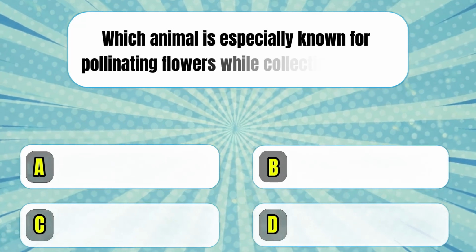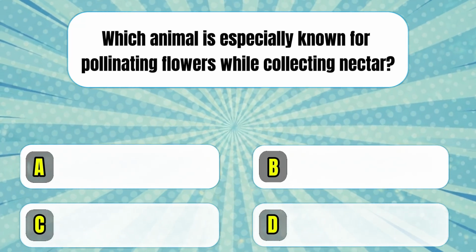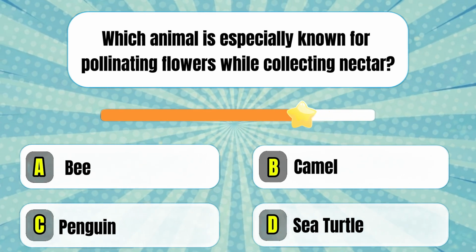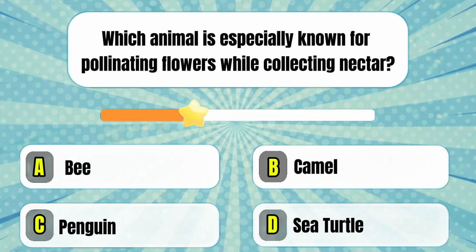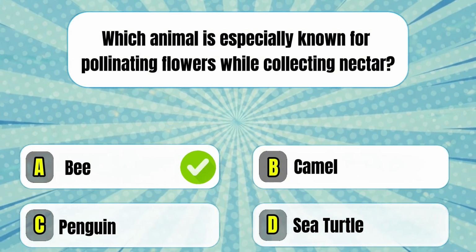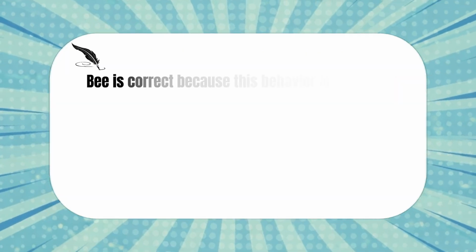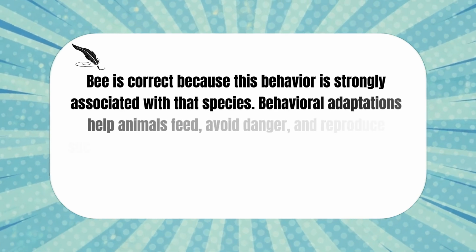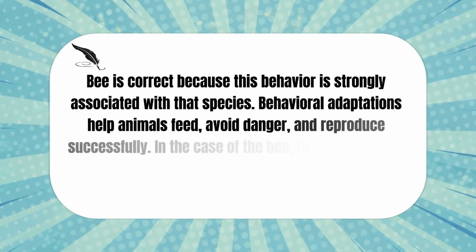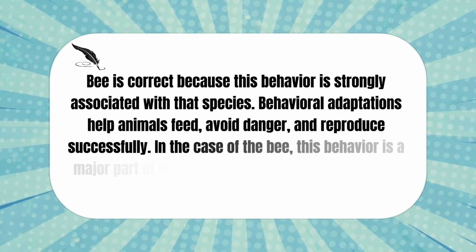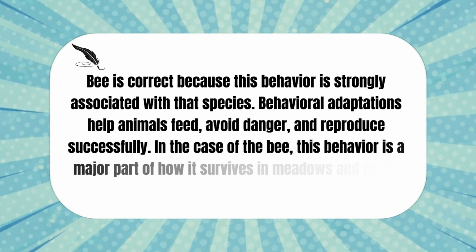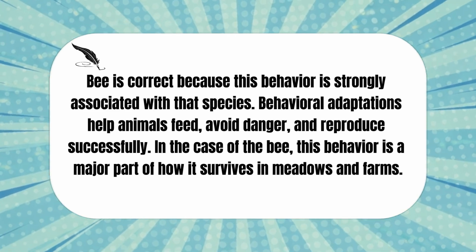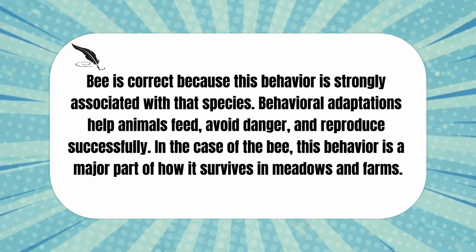Which animal is especially known for pollinating flowers while collecting nectar? B is correct because this behavior is strongly associated with that species. Behavioral adaptations help animals feed, avoid danger, and reproduce successfully. In the case of the bee, this behavior is a major part of how it survives in meadows and farms.